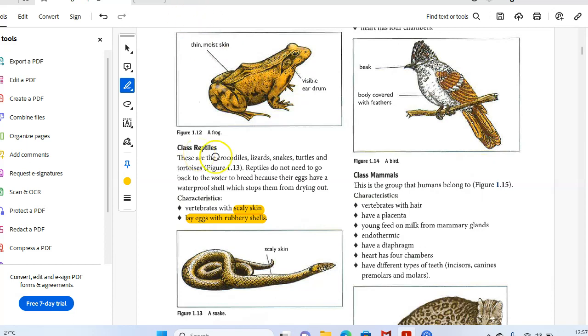Class Reptilia: crocodiles, lizards, snakes, turtles, and tortoises. Turtles and tortoises are different. Reptiles don't need to go back to water to breed because their eggs have a waterproof shell. Their eggs can survive the terrestrial environment. Their eggs don't dry out.